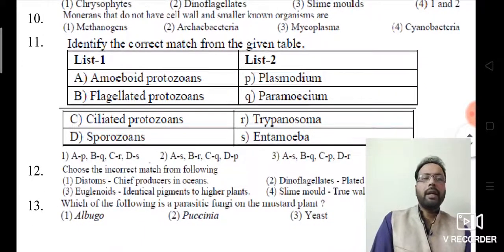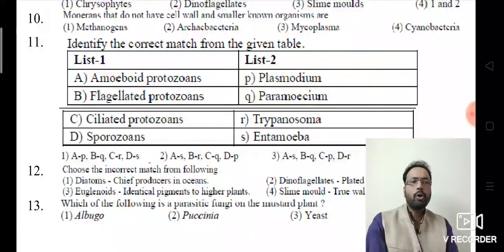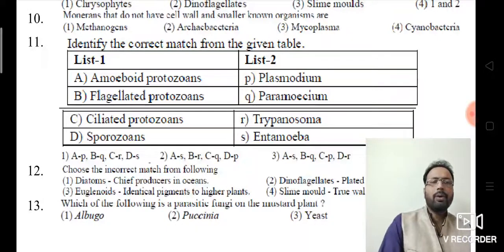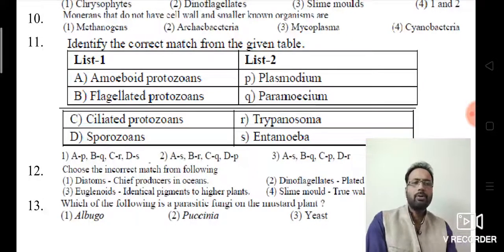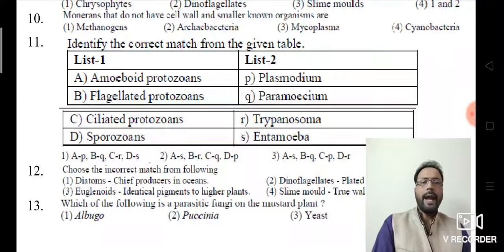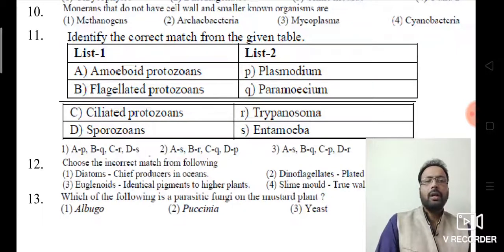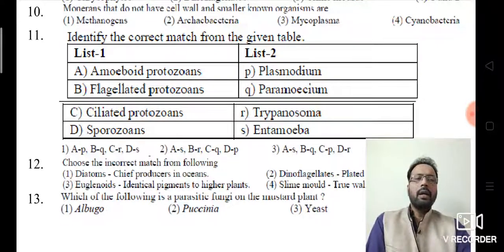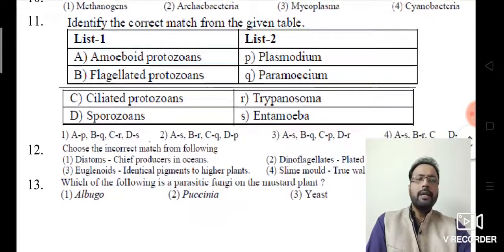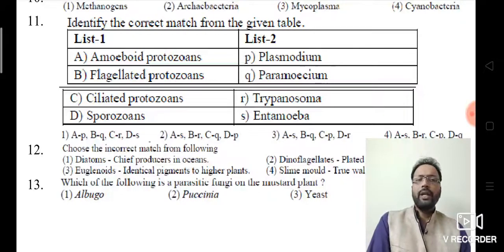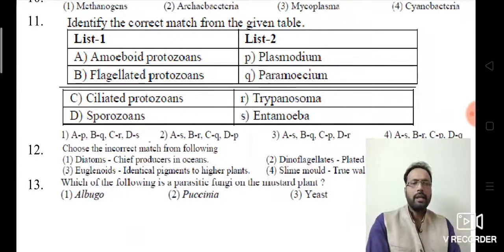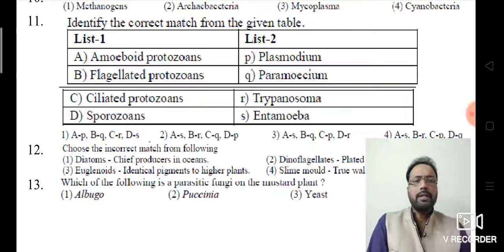Here clearly identify the correct match from the given table. Amoeboid protozoans plasmodium, flagellated protozoans paramecium, ciliated protozoans trypanosoma, sporozoans entamoeba. So look at here, match the following. Here we have to match it. Amoeboid protozoans are definitely entamoeba, flagellated protozoans trypanosoma, ciliated protozoans definitely paramecium, and sporozoans are plasmodium. Clear? It is very clear. So the 11th question answer is the second option.